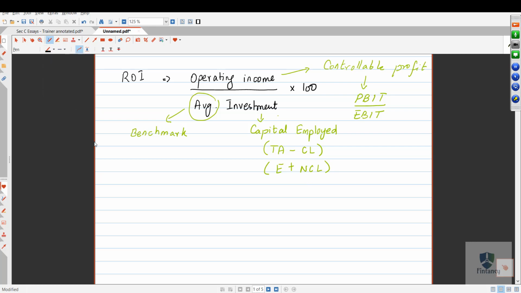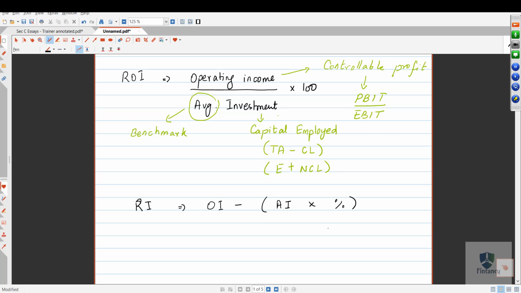Let us see about residual income. That is an alternative measure. Once I tell you the formula, I will also tell you where we can use both of them. The figures which we have already used above, we can use the same figures to calculate residual income also, with one additional figure. So the formula is operating income minus average investment, where operating income is OI and average investment is AI, multiplied by a percentage.